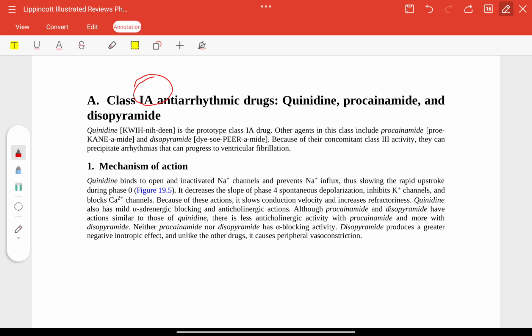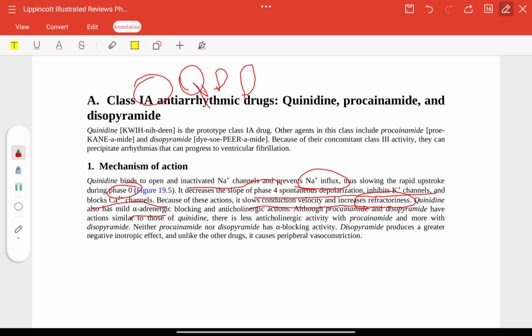1A, you have to remember QPD, short form. Quinidine, procainamide and disopyramide. Mechanism of action: they block the open or inactivated sodium channels and prevent the sodium influx, thus slowing the rapid upstroke during phase 0. They decrease the slope of phase 4 spontaneous depolarization, inhibit potassium channels and block calcium channels. Because of these actions, they slow conduction velocity and increase refractoriness.